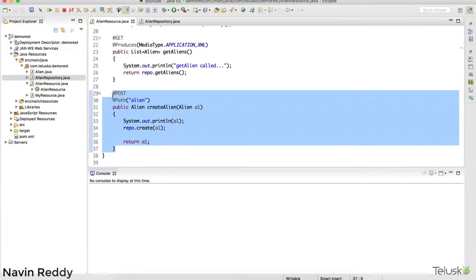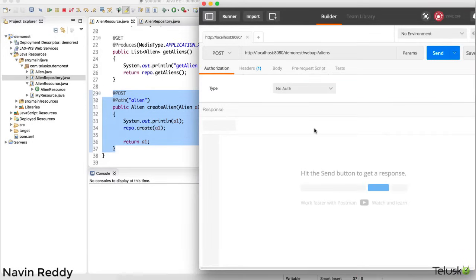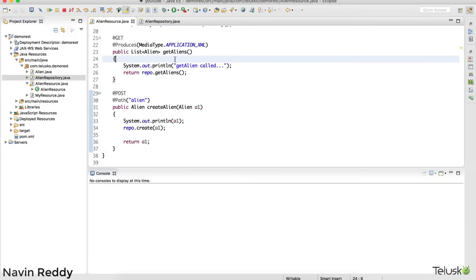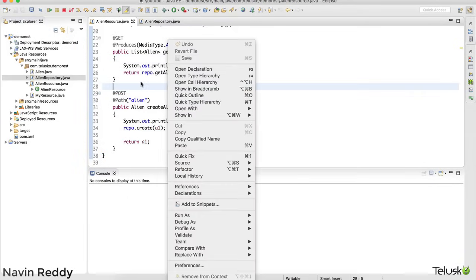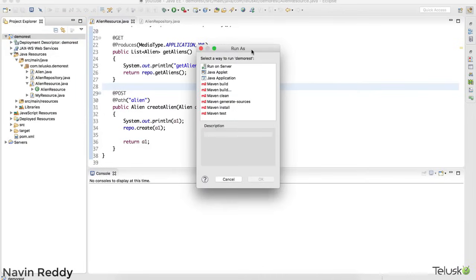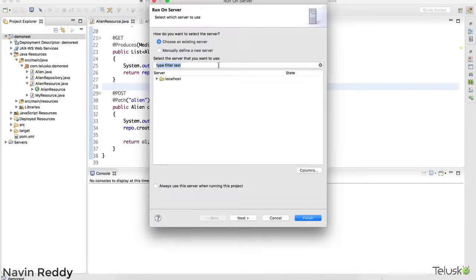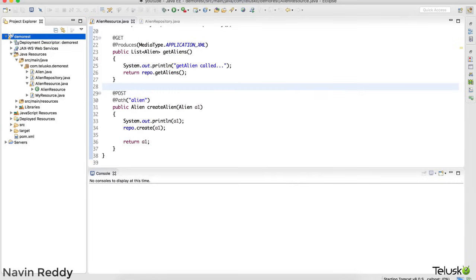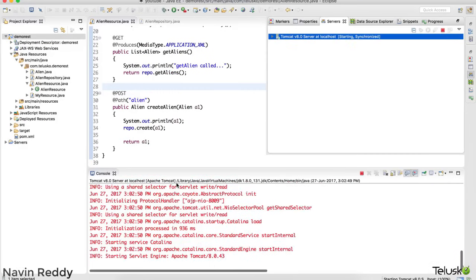Again, you can use JavaScript here, but we don't want to write any code. So I will be using a tool called Postman. Again, we have seen how to download this tool and how to open it. So let's try to run this code. First of all, I'll run this code just to make sure that everything is working fine. So I will click on this and click on the run button. So run on server. Again, it will take some time to start the server and set up things.